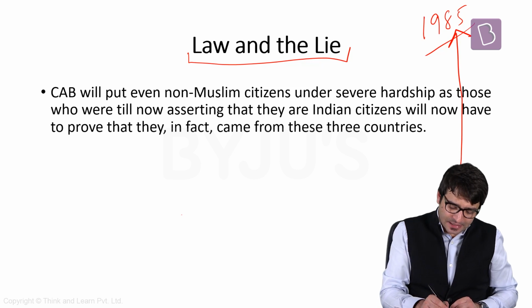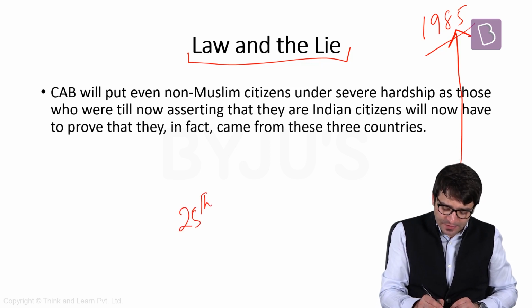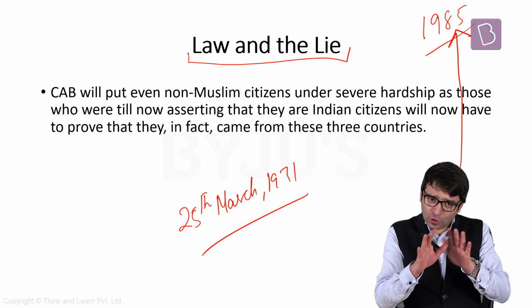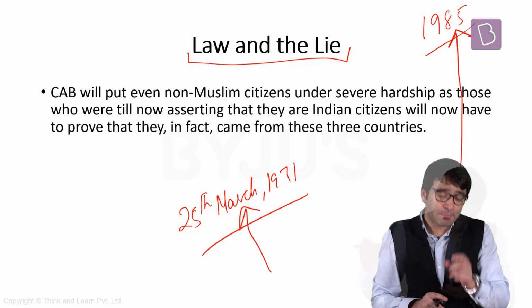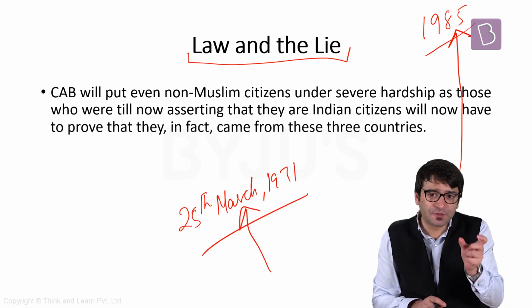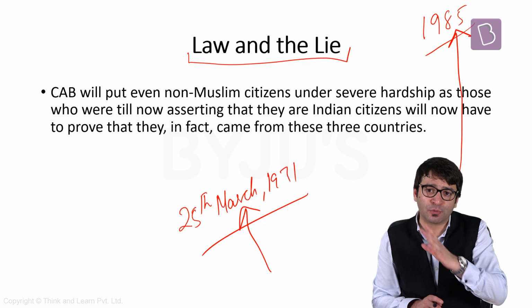For that, the cutoff date was 25th March 1971. That means all those who entered Assam before this date will stay in Assam. But all those who entered Assam after this date will be identified and deported.